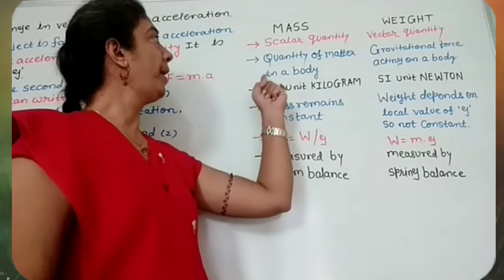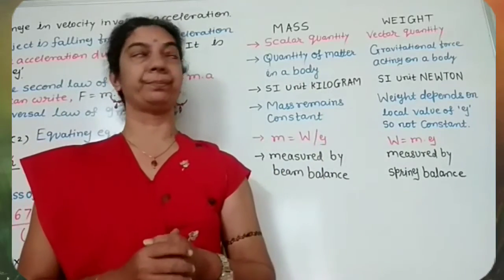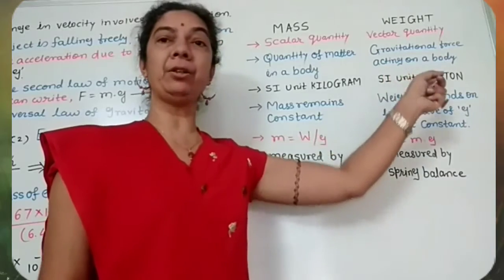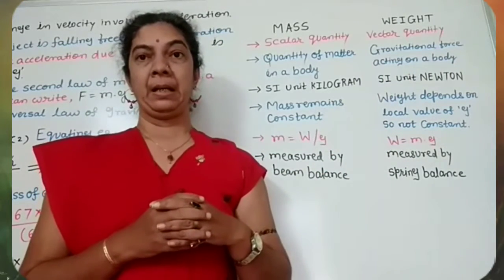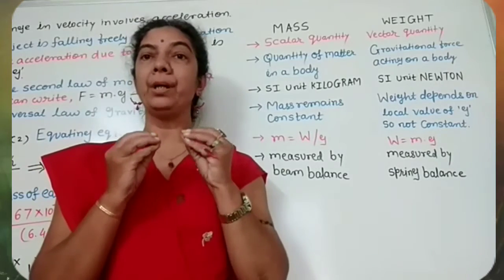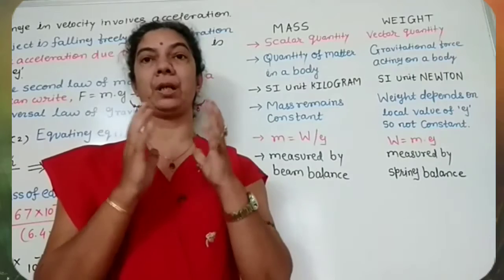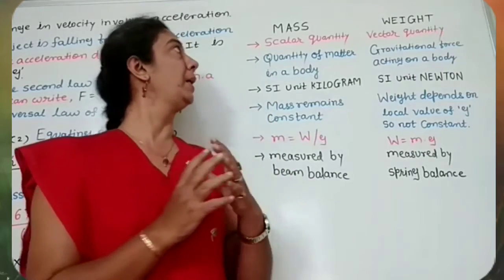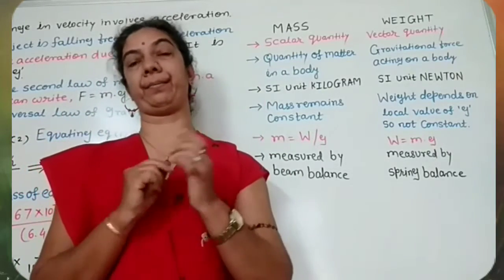Mass is defined as the quantity of matter in a body, while weight is the gravitational force acting on a body. That means the number of wafers, number of sugar crystals or number of books in your bag is making the mass of that object, of that matter.